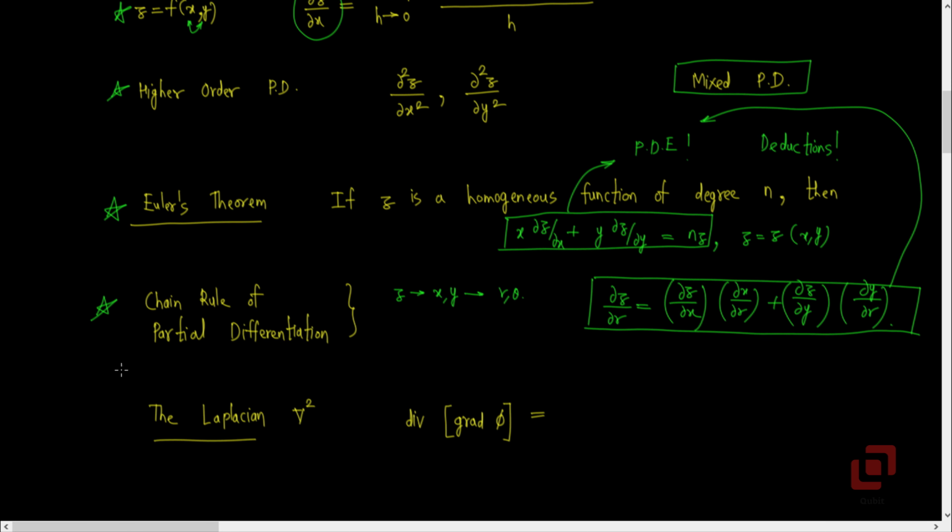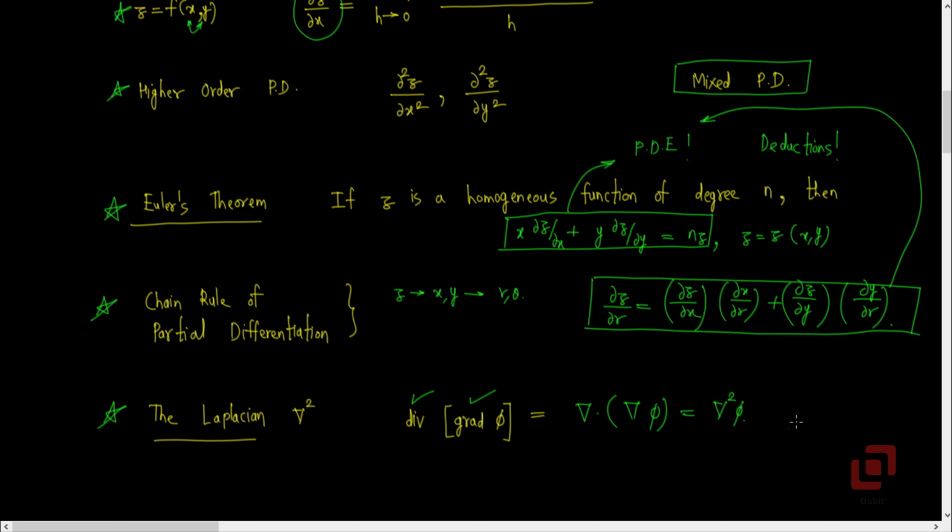The last thing which I want to tell you before we formally define a PDE is the Laplacian del squared. In vector differential calculus, we defined the divergence of a vector valued function and the gradient of a scalar valued function, and we verified that del dot del phi, or the divergence of the gradient of a scalar function, is equal to del squared phi.